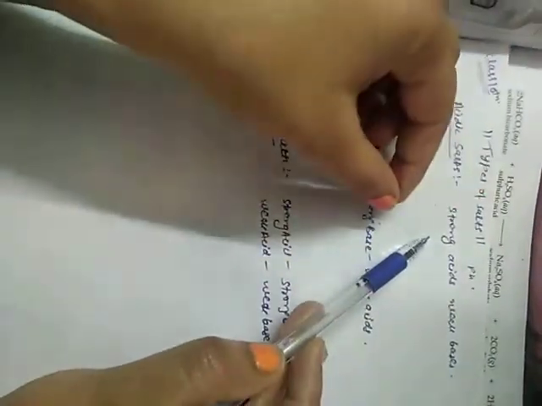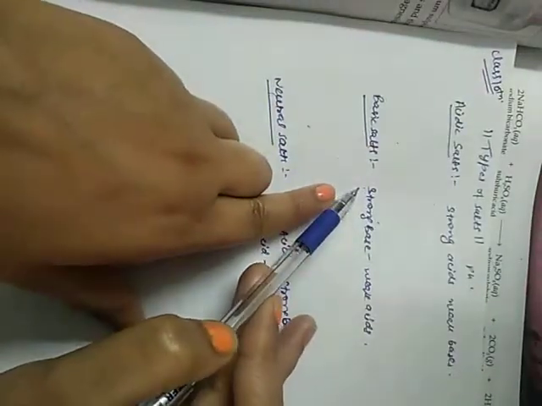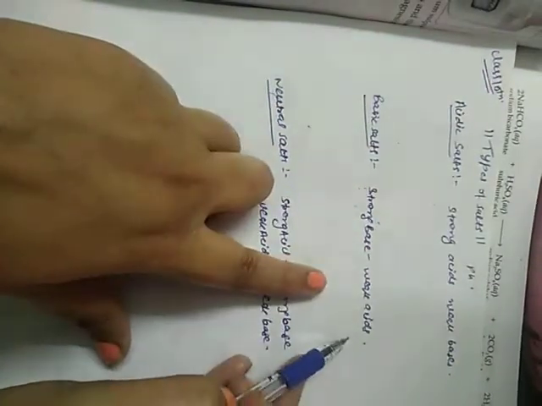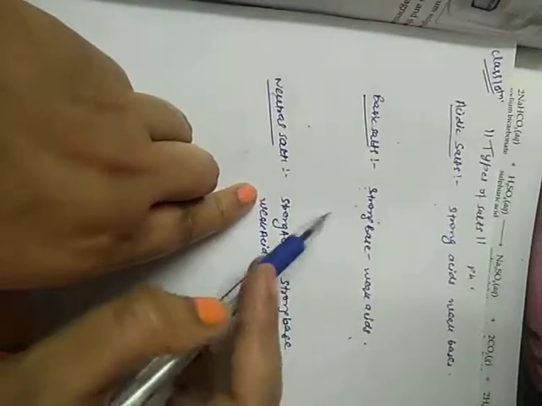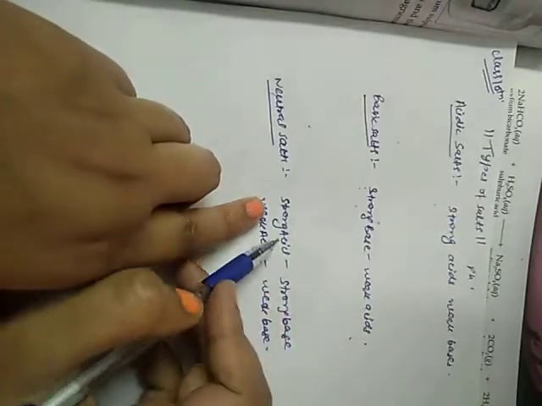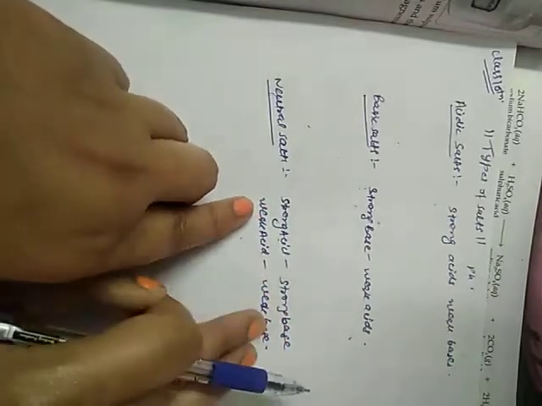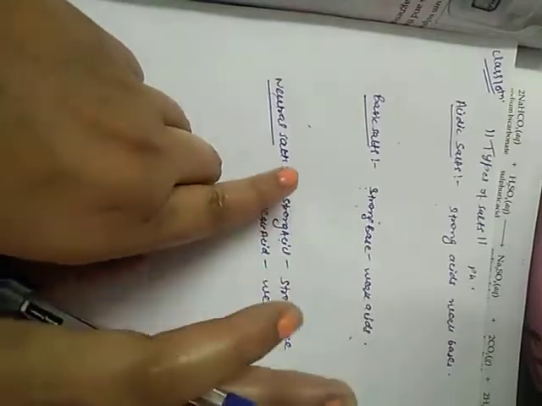The main difference between them is that acidic salts are made by the combination of strong acids with a strong base, whereas basic salts are made with a combination of strong base and weak acids. And on the other hand, neutral salts are a combination of strong acid, strong base, or weak acid, weak base. Such types of combinations are there.